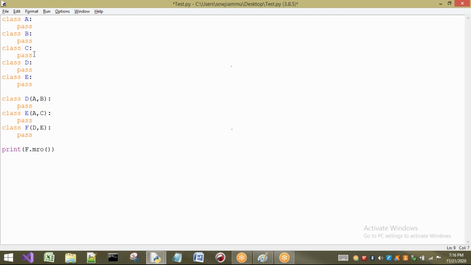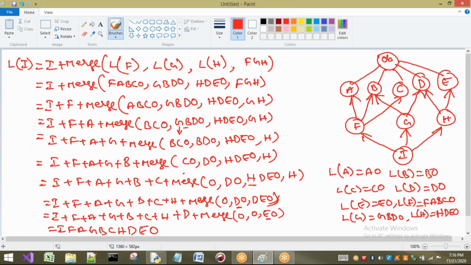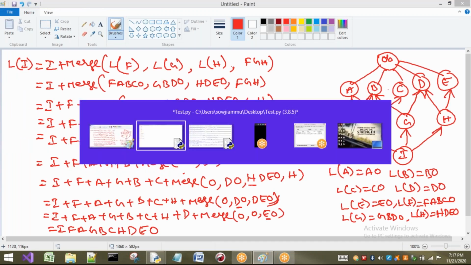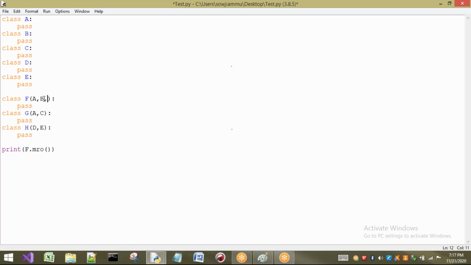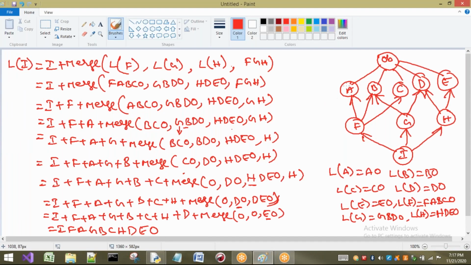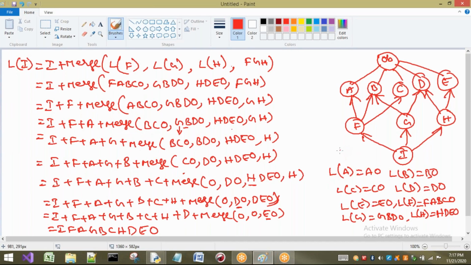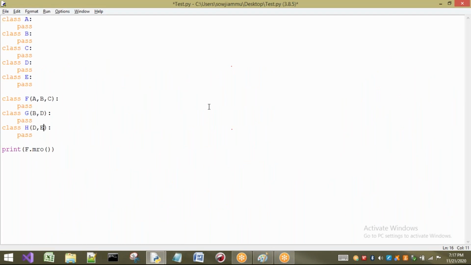I will take here E. After that, F, G, H are there. Here I will take these as F, G, and H. For F, what are the superclasses? A, B, C. And for G, what do we have? B and D. Next, H. For H we have D and E. D and E are already present here.